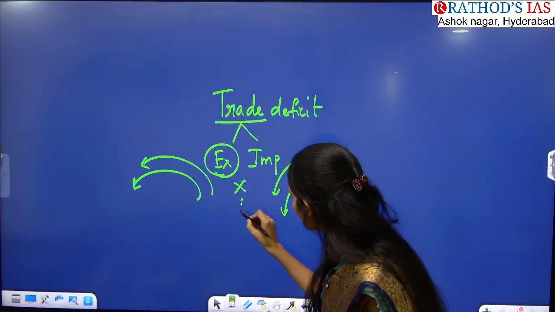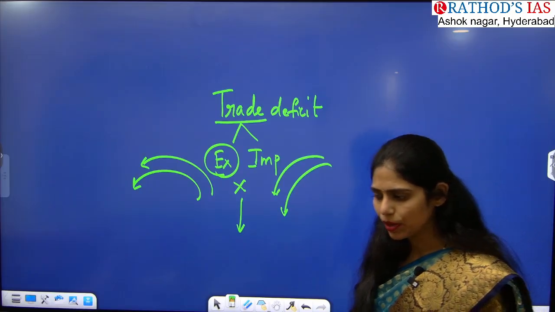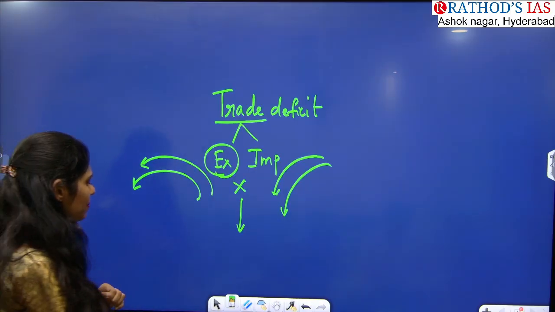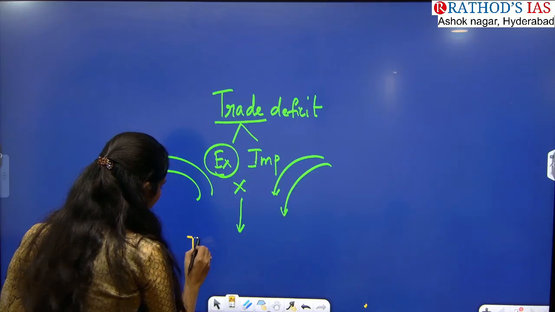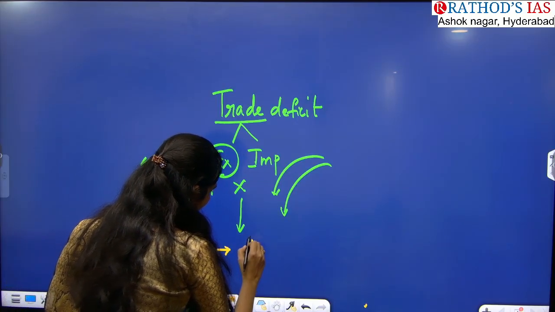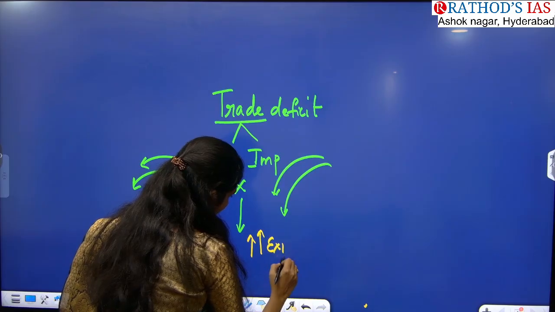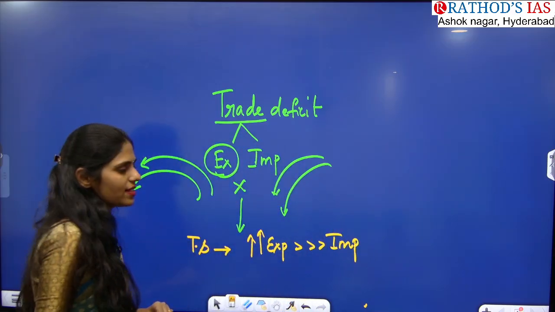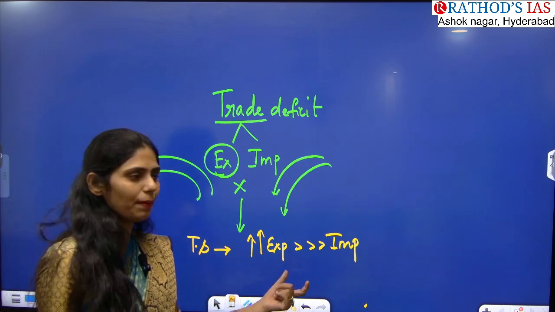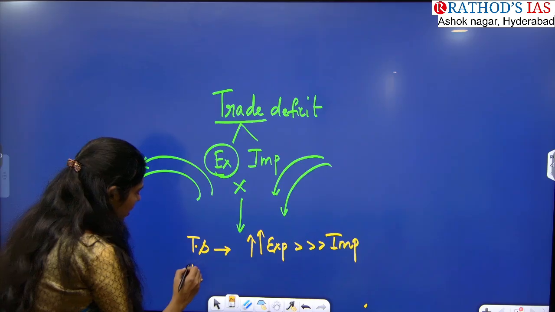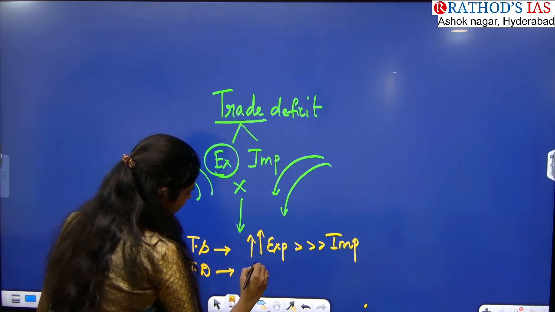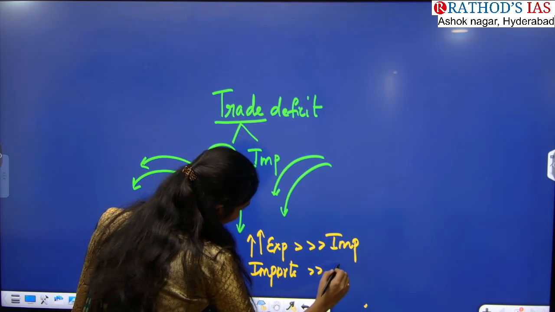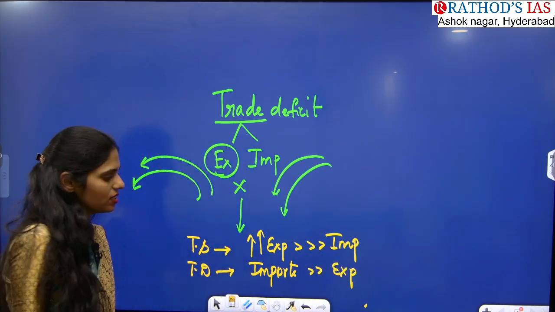Whenever you are seeing trade, you will come across two important keywords. First one is trade surplus, second one is trade deficit. Trade surplus is whenever there are more exports compared to imports. Now what is trade deficit? Trade deficit is when imports are more compared to exports.